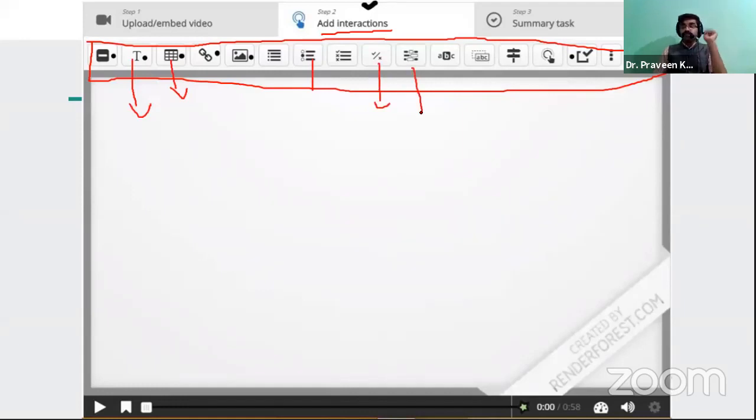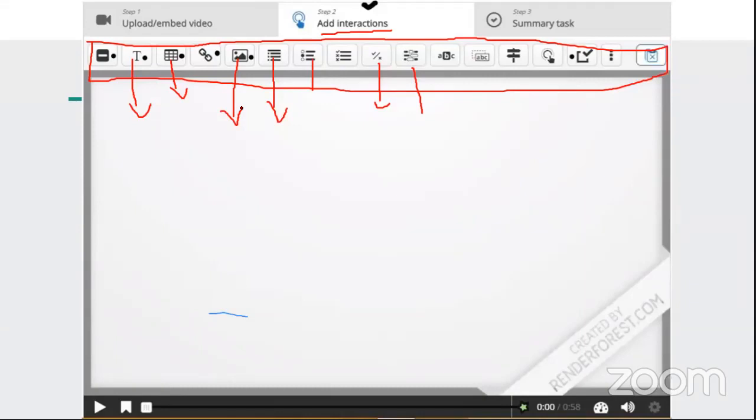Okay, see how many questions, and there is multiple choice. In between the video, if you want to give an image, a highlighted supportive image for the content, you can provide that. See, for one single video of 2 or 3 minutes, how many options and how many interactions you can provide.